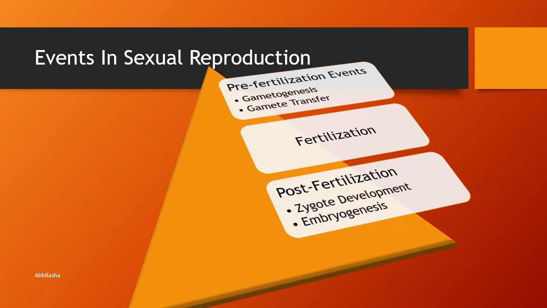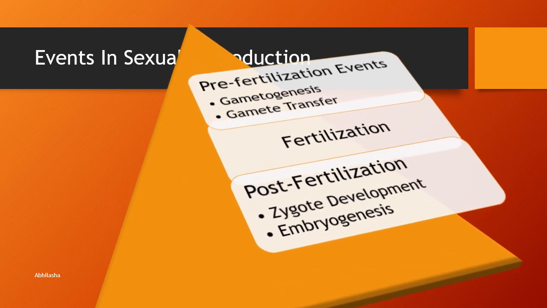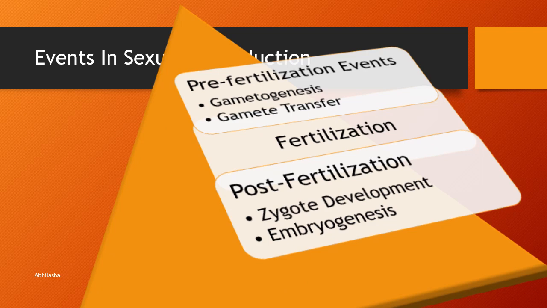Events in sexual reproduction include formation of gametes, fertilization, and the development of zygote. To make it easier for you to understand each of these, we classify the events into three groups, that is pre-fertilization events, fertilization, and post-fertilization events. The organs involved in sexual reproduction and the type of gametes formed may vary in different organisms, but the sequence of events remains the same. So we'll study these events and then discuss the variations in different organisms.